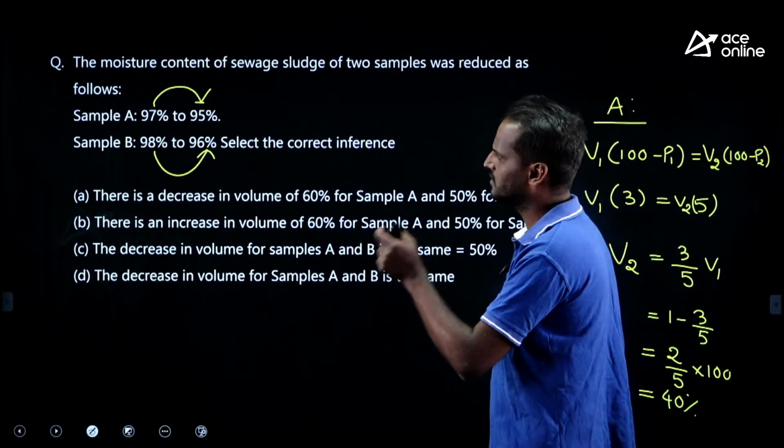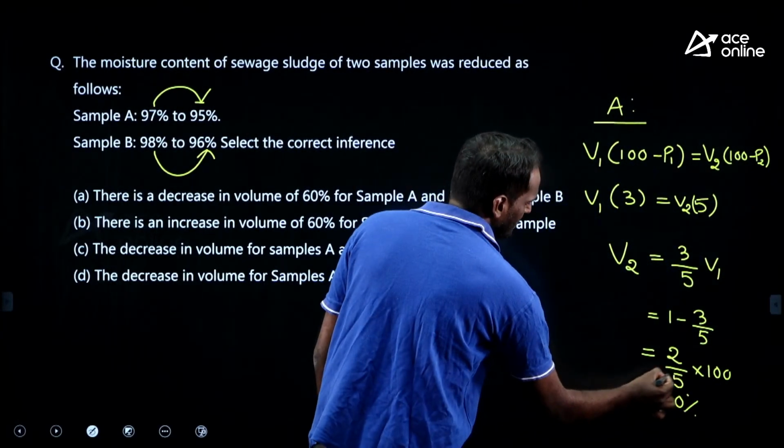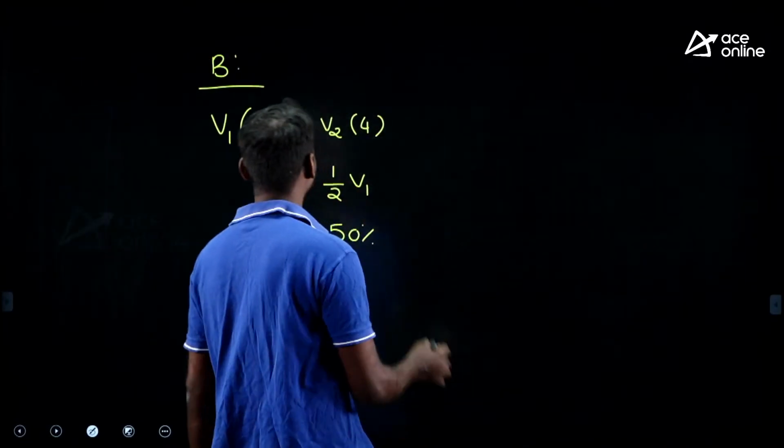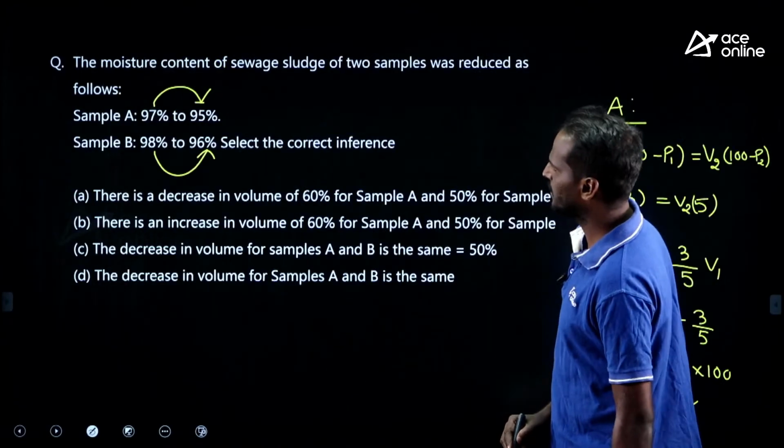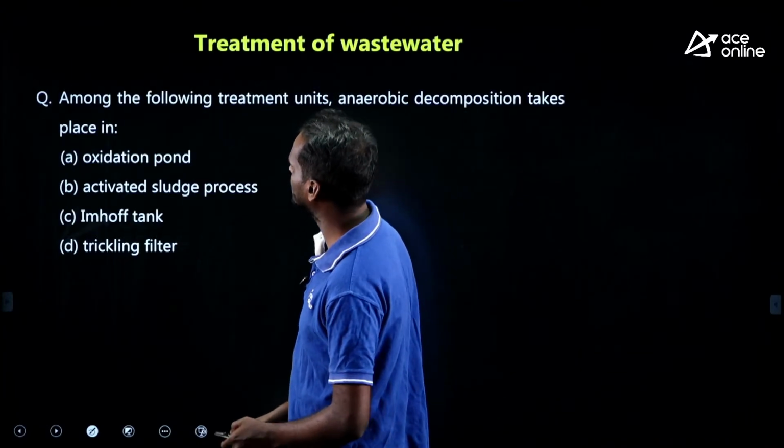This is also a previous year question. We can challenge these kinds of questions. But the correct answer is reduction in sample A 40%, reduction in sample B 50%, right? These are the solid waste sludge digestion questions.